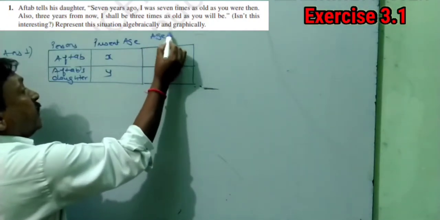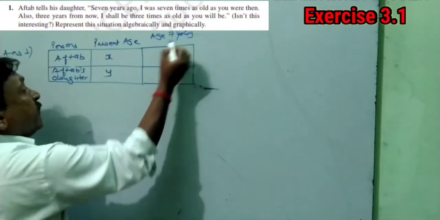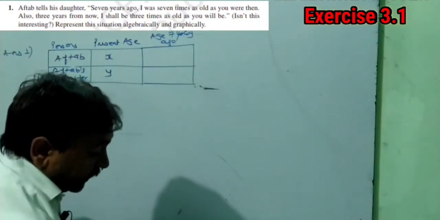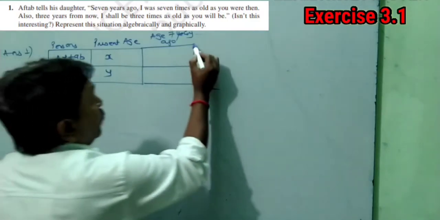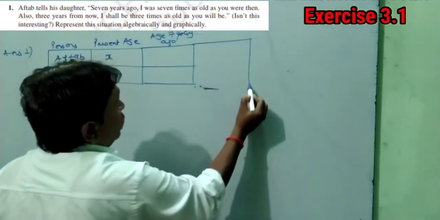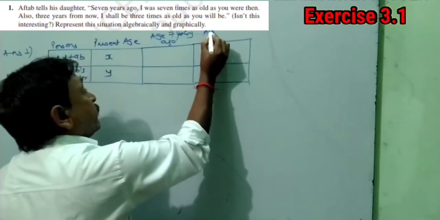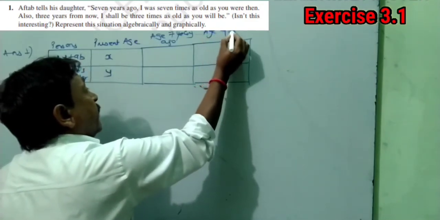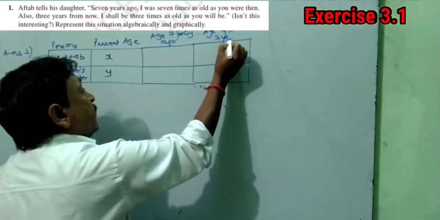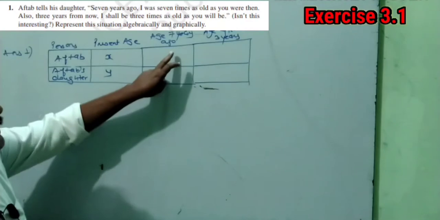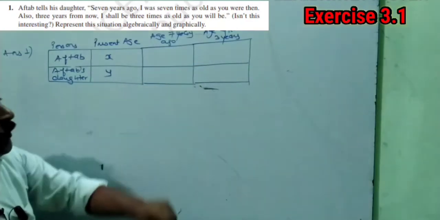And the second case is of age 3 years from now, which means after 3 years.